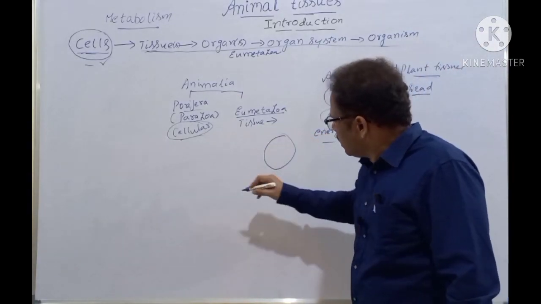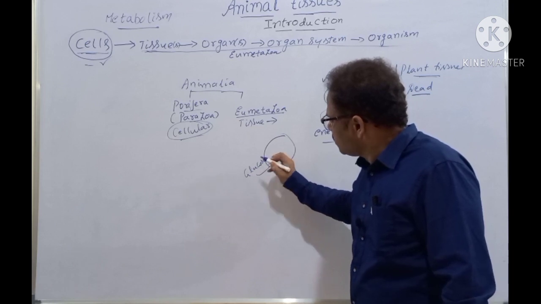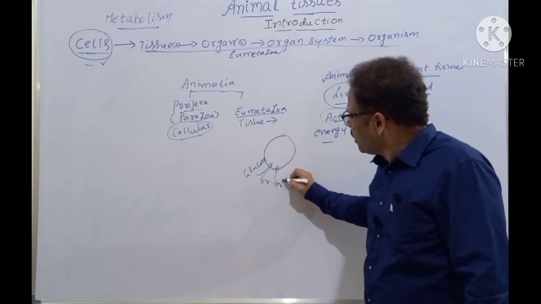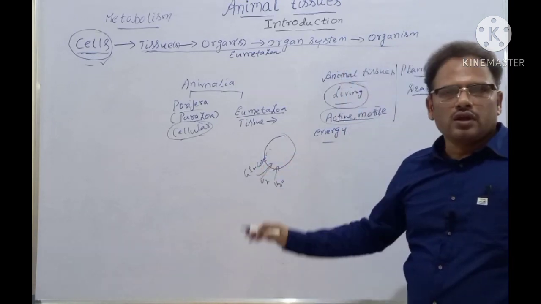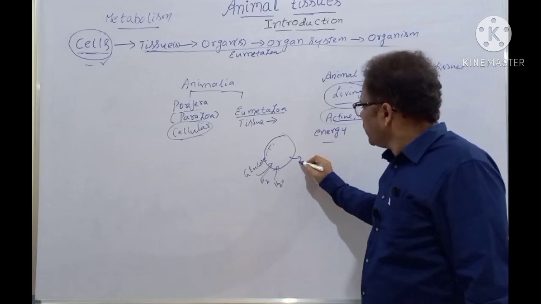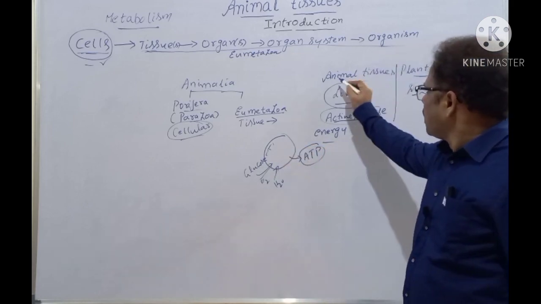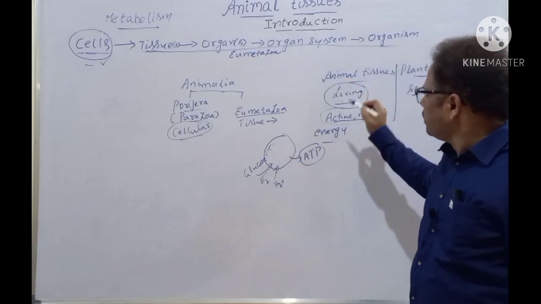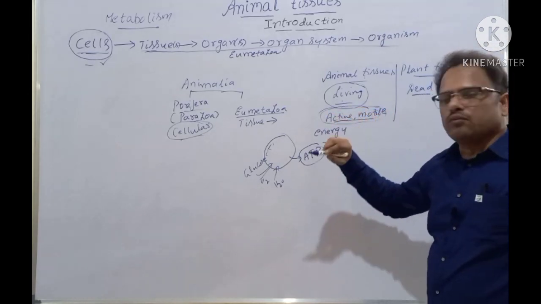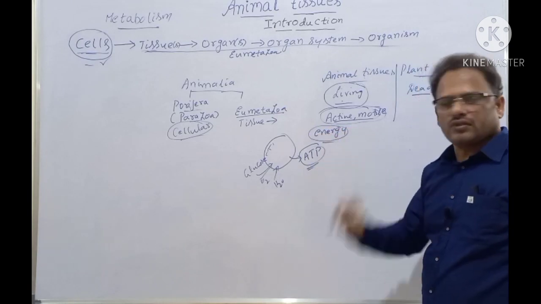Glucose, oxygen and water must be moving inside. And here the mitochondria carries out the function of metabolism in order to release the energy in the form of ATP, isn't it? So these animal tissues are living because they must have activeness and motility in order to release the energy in the form of ATP.